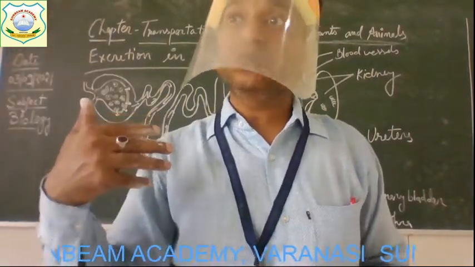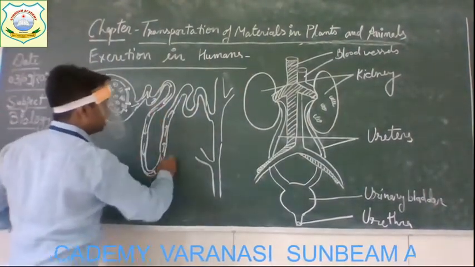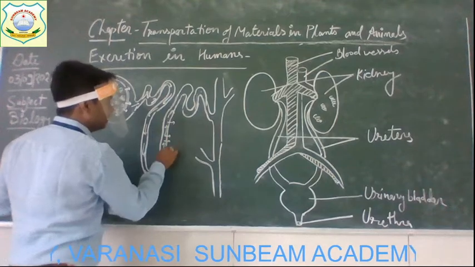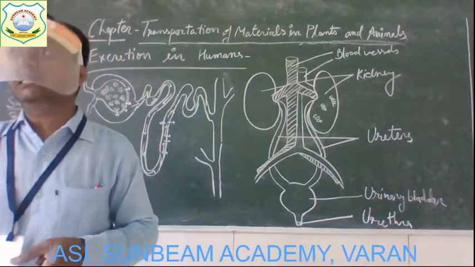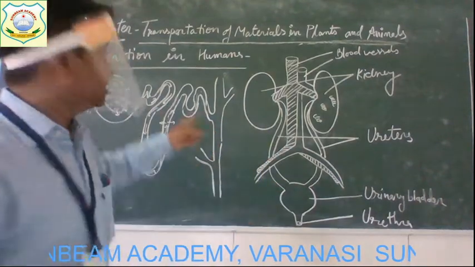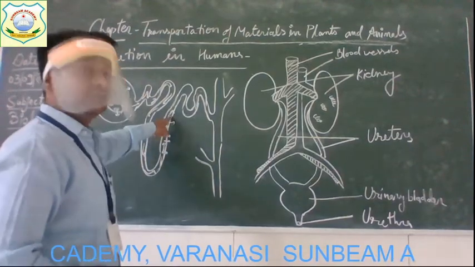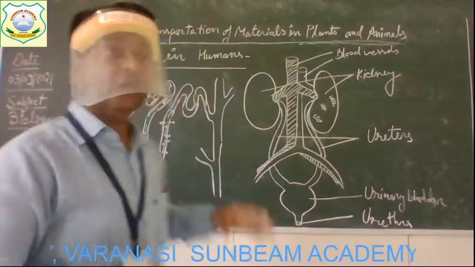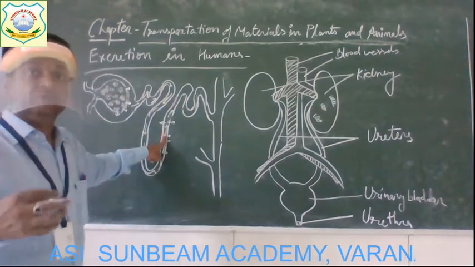So to get the useful material and excess water back into the blood from this highly coiled structure, again the process of diffusion occurs. But this time the diffusion of only useful material will occur, like water, proteins and some nutrients which get filtered here along with the waste material. So from this tube, the useful material is absorbed back. That is why reabsorption takes place. One, it gets absorbed here, and second, again it gets reabsorbed back into the blood.